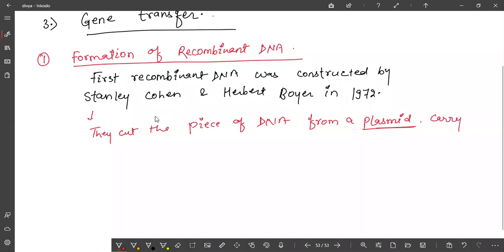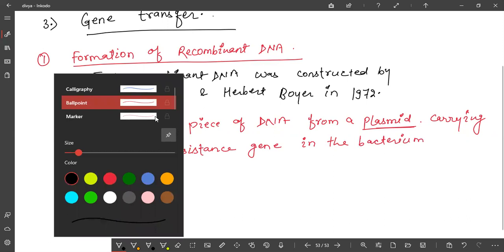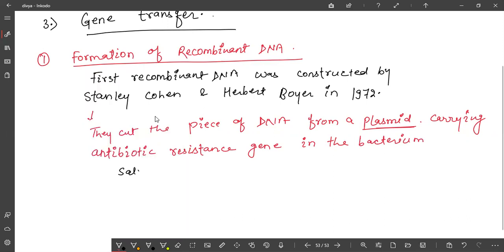And that plasmid was carrying an antibiotic resistance gene in the bacterium Salmonella typhimurium.